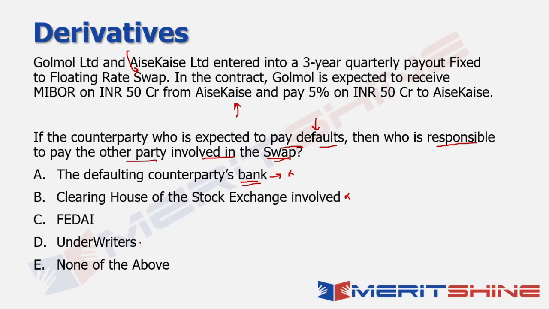Again, underwriters are the ones who, when you talk about IPOs, act as your protectors, right? They basically guarantee that the IPO can happen smoothly. So underwriters are definitely helping in terms of guaranteeing a particular transaction to take place. But again, the question does not specifically mention any underwriters, that if one party defaults, then the underwriter will come into the picture. Again, it's not very clear.